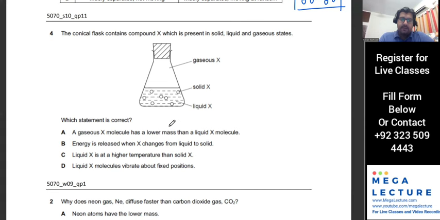Exactly the same, because it's H2O, it's still H2O. So the first statement is wrong because changing the state will not change the mass. It's going to be exactly the same particle. Energy is released when X changes from liquid to solid. Is that true? Yeah, that's correct. Liquid to solid, that one is correct.